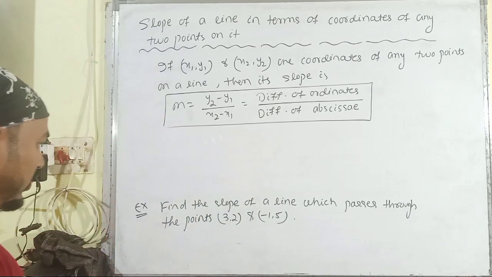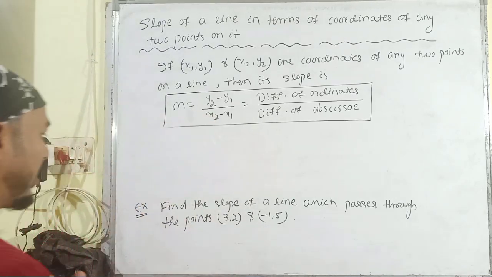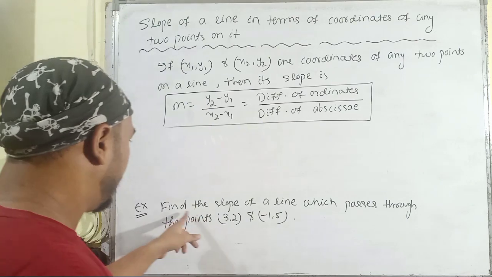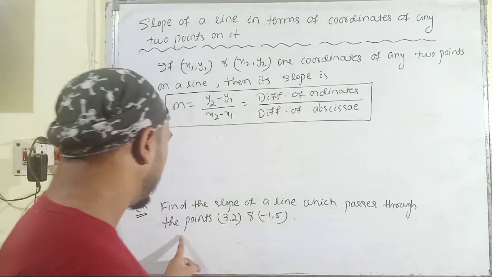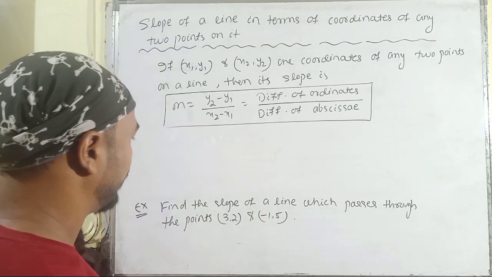So, let us solve a problem based upon this formula: find the slope of a line which passes through the points 3, 2 and minus 1, 5.